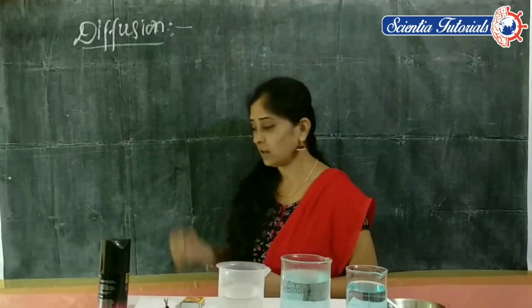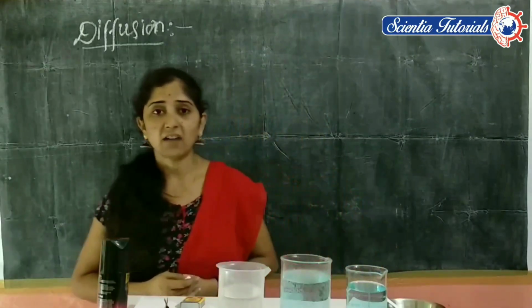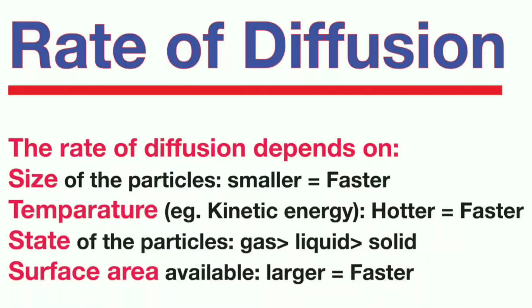So then how do we define the rate of diffusion? What is that? Rate of diffusion depends on some factors. The rate of diffusion depends on the temperature and on the size of the particles. So if you take the salt, I took the salt and added it to the water, and I took the ink and added it to both beakers.